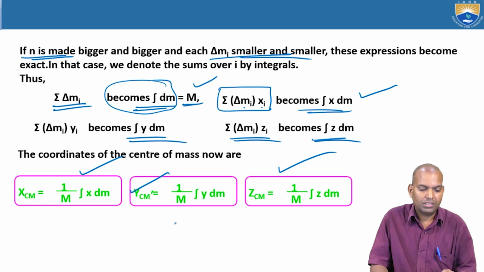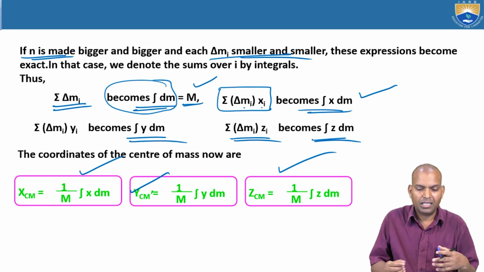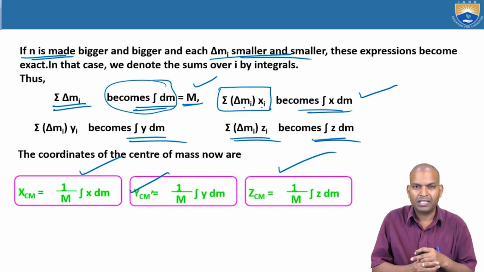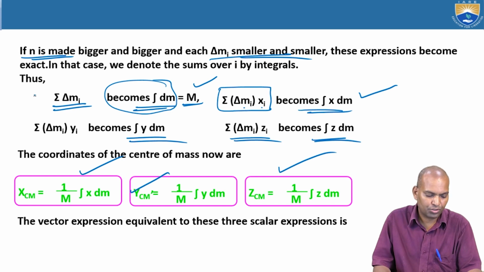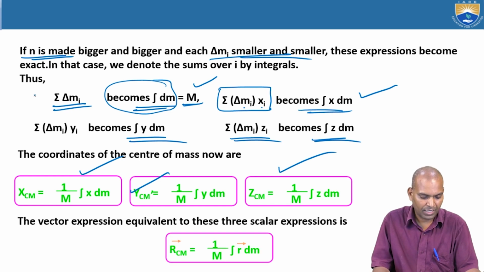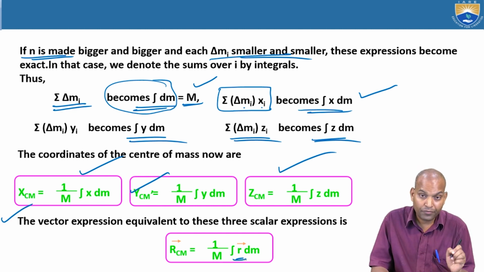Because the number of elements becomes more and more, delta m becomes smaller, and we use integration to get the exact solution. In vector form, we have 1 by M times the integral of the position vector, r dm.